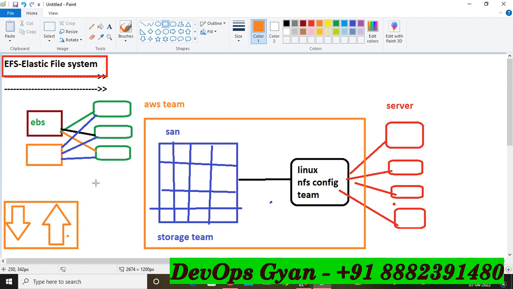Amazon provides EFS as a simple serverless facility. You can create this file system and mount the file system on a particular EC2 instance, and then you can read and write your data fast. You know the difference: an S3 bucket is object based storage, EBS is block based storage, and EFS is the Elastic File System, file based storage. So if you want to read and write data, definitely it will be utilized by organizations. Easily you can read and write your data, right? So it is very, very important.